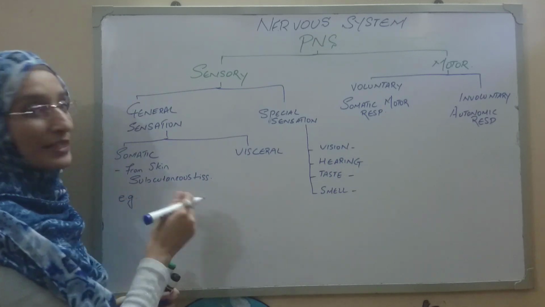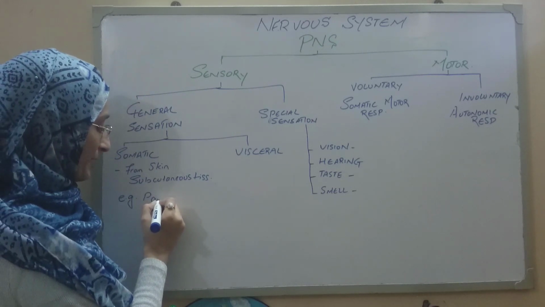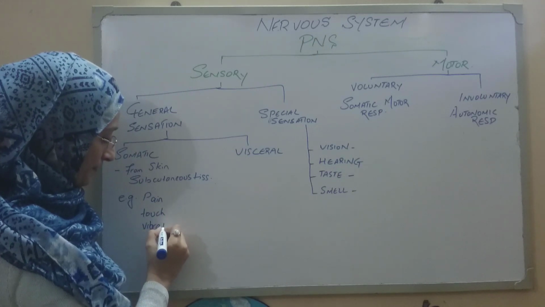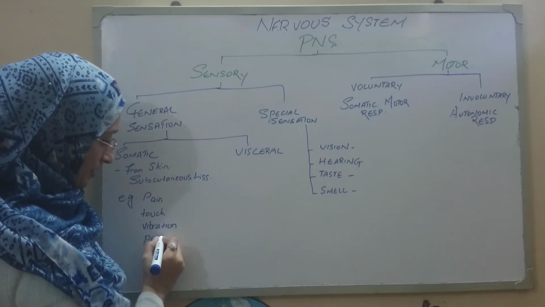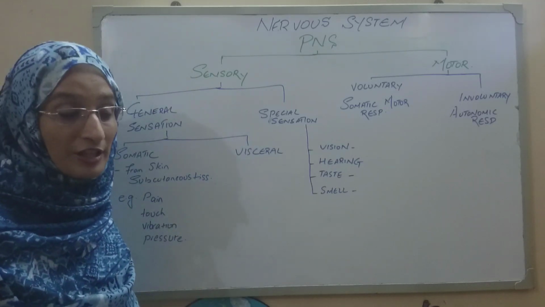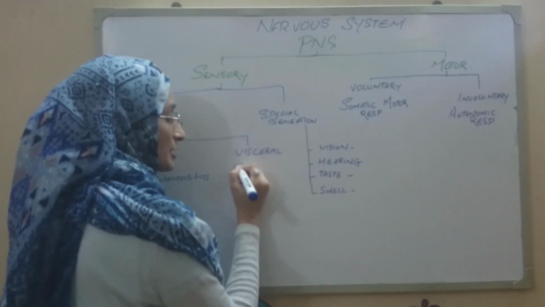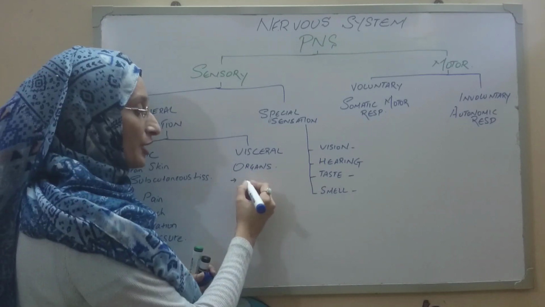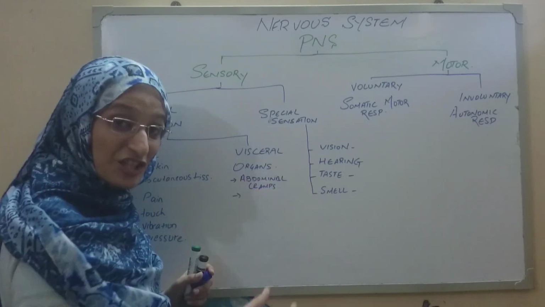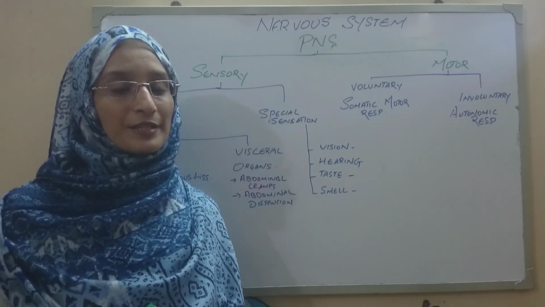Examples for the general sensations, and of course the locomotory organ parts and all that, include the sensation of pain, touch, vibration, pressure, and so on. Whereas the visceral general sensation, which is felt by your viscera, the organs present inside your body, includes abdominal cramps, you can say, alright, abdominal distension, okay. So this was a general description of the peripheral nervous system.